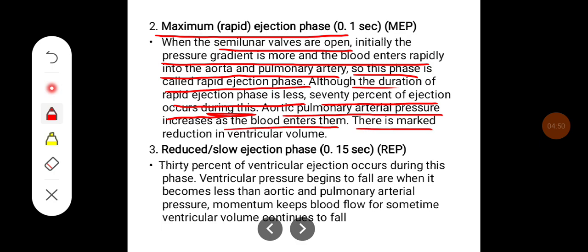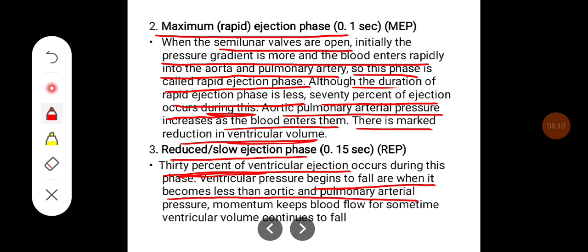There is a marked reduction in the ventricular volume. The next phase is the reduced or slow ejection phase, which is around 0.15 seconds. 30% of the ventricular ejection occurs during this phase. Ventricular pressure begins to fall, and it becomes less than the aortic and pulmonary arterial pressure. The momentum keeps the blood flowing for some time. Ventricular volume continues to fall.